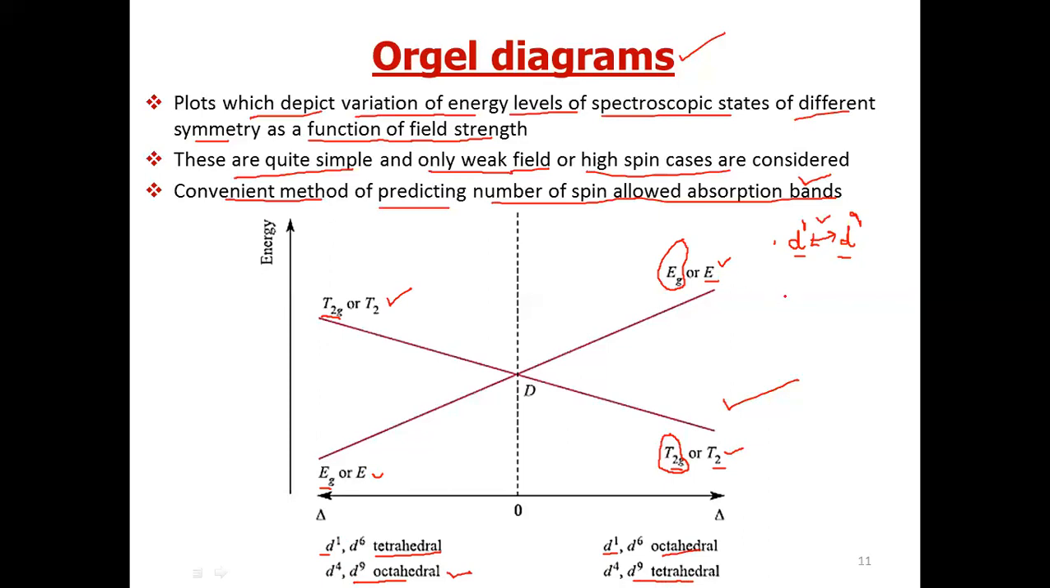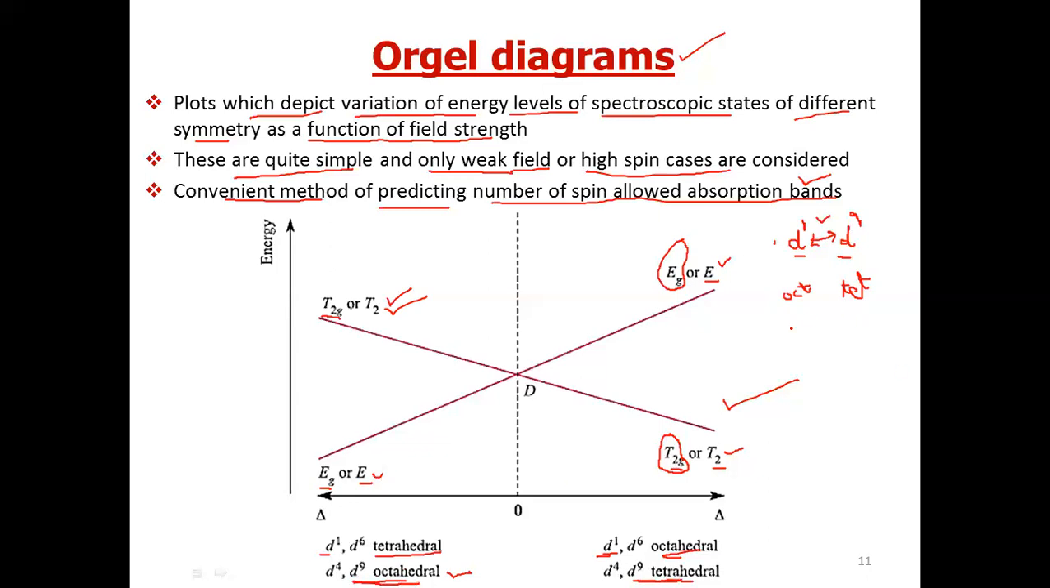Second thing is octahedral and tetrahedral. They will be inverse of each other. Let us see. D1 octahedral is T2g of lower energy, Eg of higher energy. D1 tetrahedral will be reverse of this: E of lower energy, T2 state of higher energy. Similarly, you can check for D9 tetrahedral and D9 octahedral.